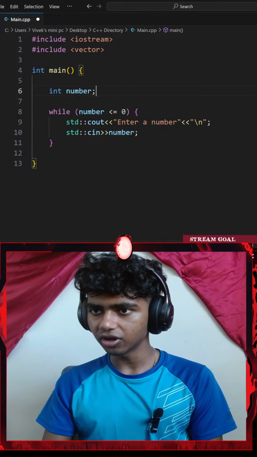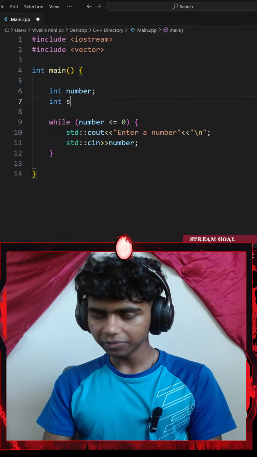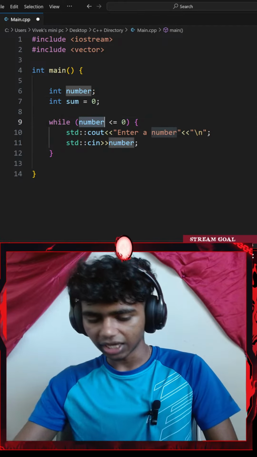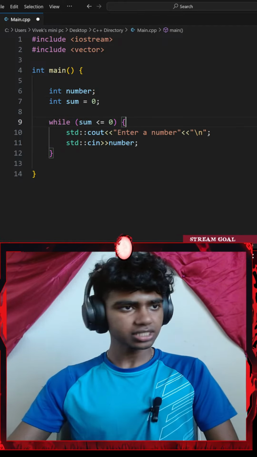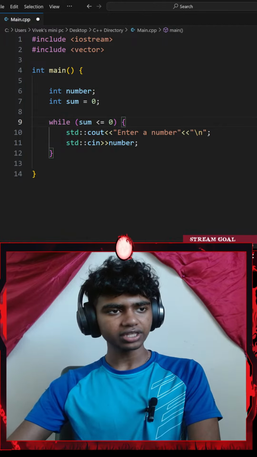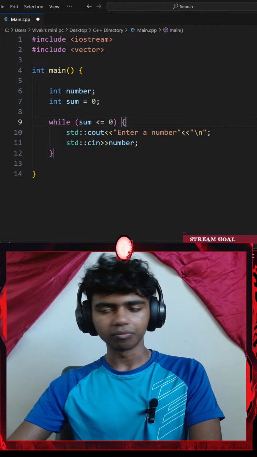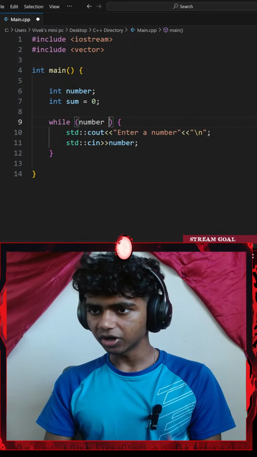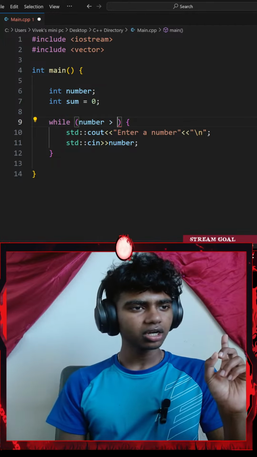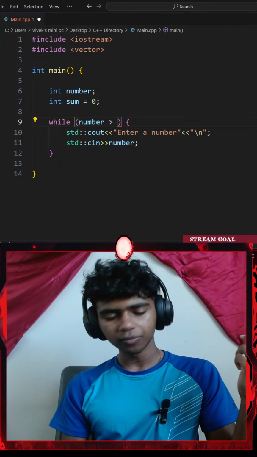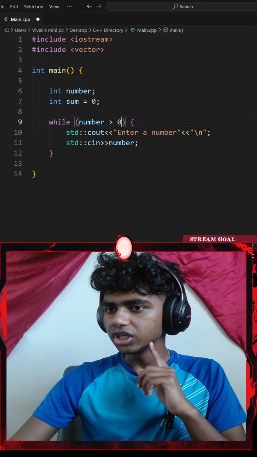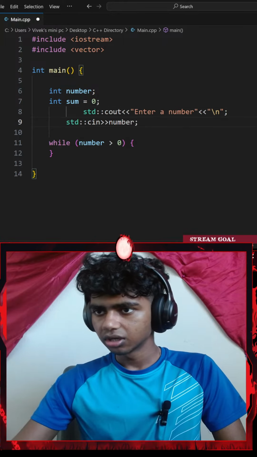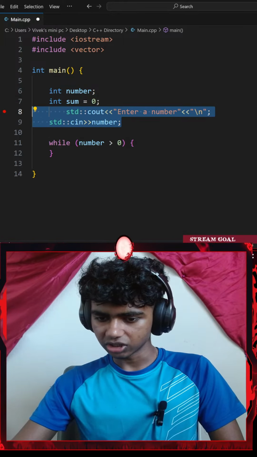So I'll go with another variable called sum, which is typecasted to an integer. I will be setting that equal to 0. Okay, while the number is greater than 0, add the number to the sum. So I might just remove this and go with while my number is greater than 0. Would it make sense to get this right here? I feel this would make more sense. Let me go with Shift Enter.